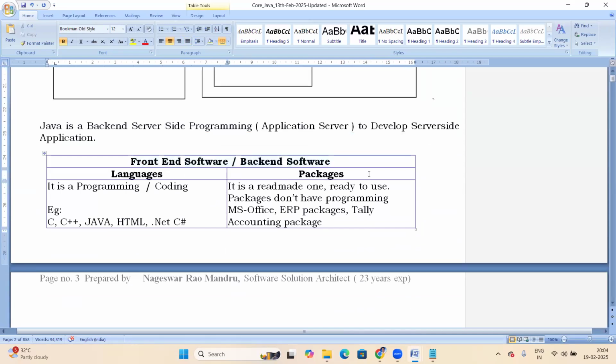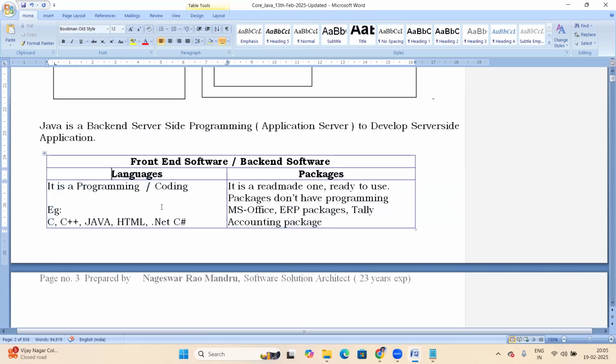In software, there are two categories: language and packages. Packages are ready-made ones, like MS Office. Packages don't have any coding, no programming, like MS Office and ERPs. In language, everything is code. Java comes under language. Java is a language.